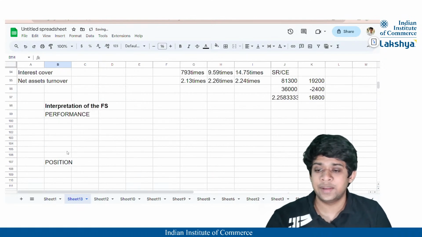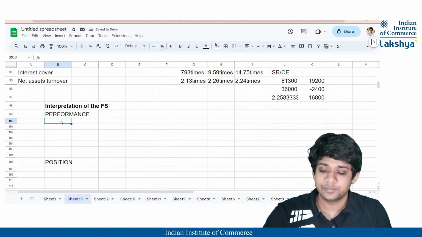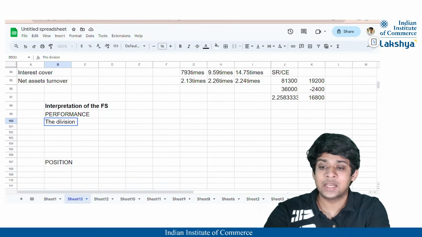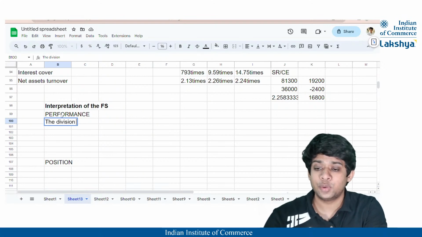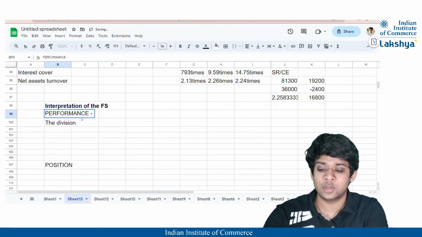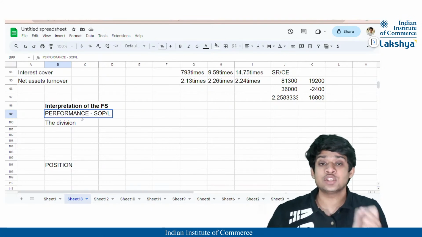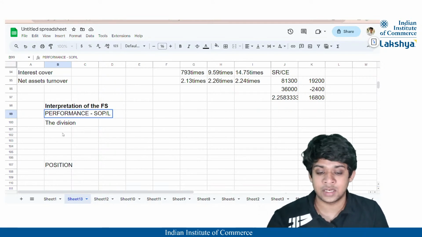Firstly, you have done a divisional performance. Maybe you can calculate for the division, since they've provided everything for the division in the statement of profit or loss. In the performance section, what will be included? It is associated mainly with the statement of profit or loss. So whatever ratios are calculated using the statement of profit or loss, such as the gross profit margin or operating profit margin, information regarding that is to be provided here.